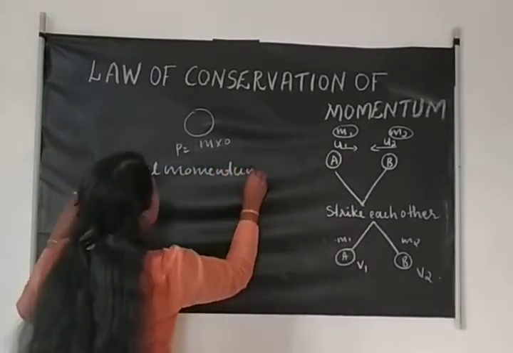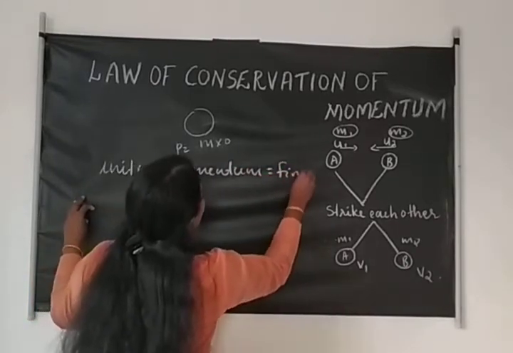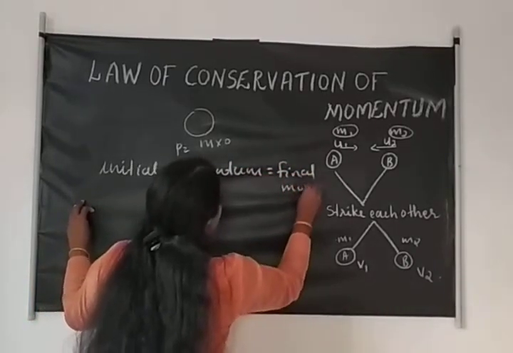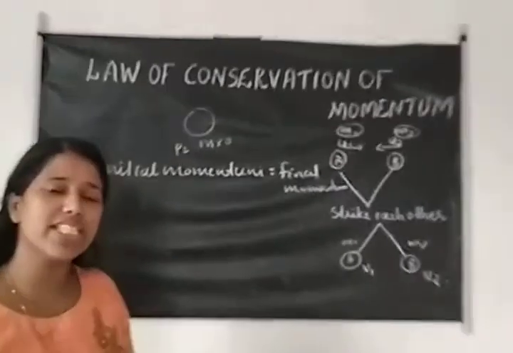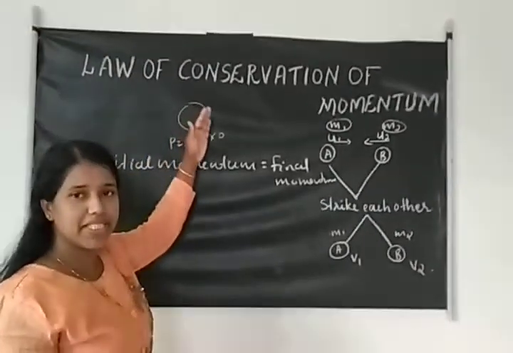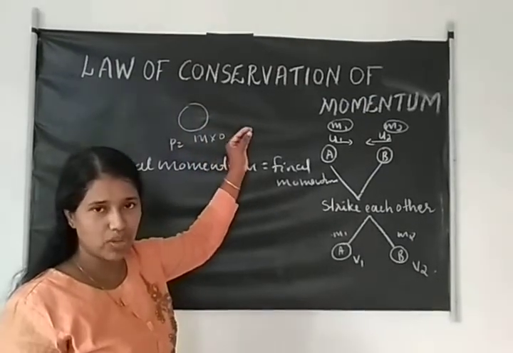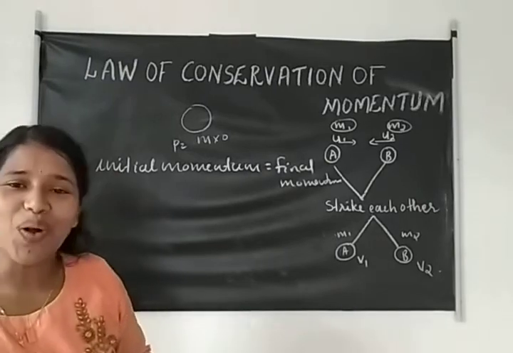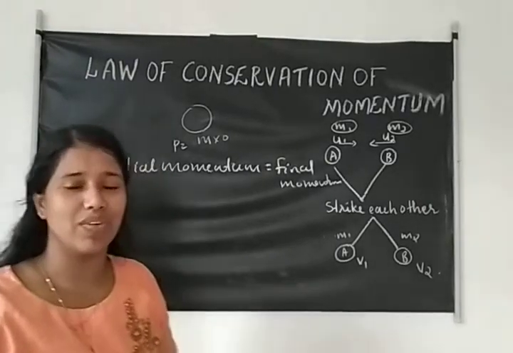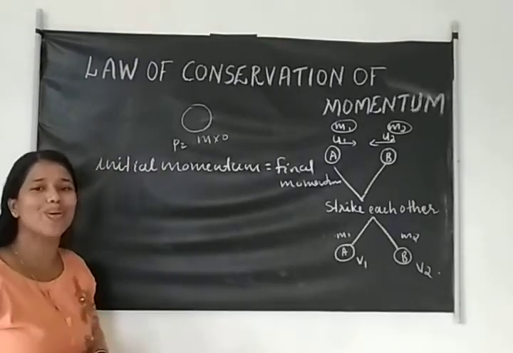Initial momentum is equal to final momentum. If no external force is acting, the object is not moving, so velocity is 0. If no external force is acting, the total linear momentum is conserved. Conserved means constant.